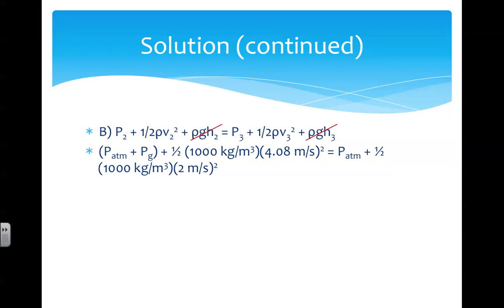Part B asks us to find the gauge pressure before the water leaves the faucet. So we'll assume that the water is still at position 2 in the pipe, but we'll say that it's at the height at which the faucet is located. So the h's are the same, and therefore we can cancel the rho gh terms out of the equation. Within the pipe, absolute pressure, P2, equals atmospheric plus gauge pressure. The density of water is 1,000 kilograms per meter cubed, and we have the speed at position 2 and position 3, so we can plug those in as well.